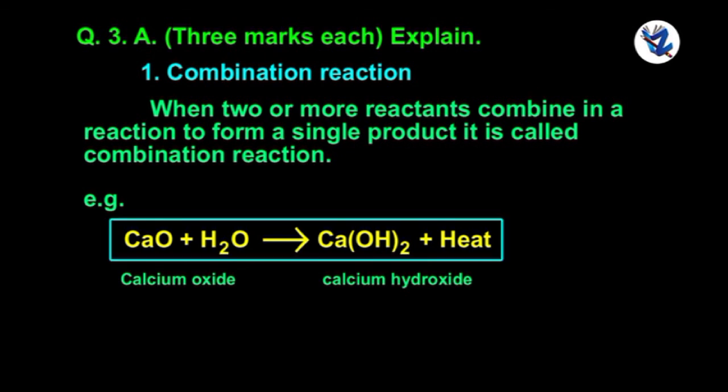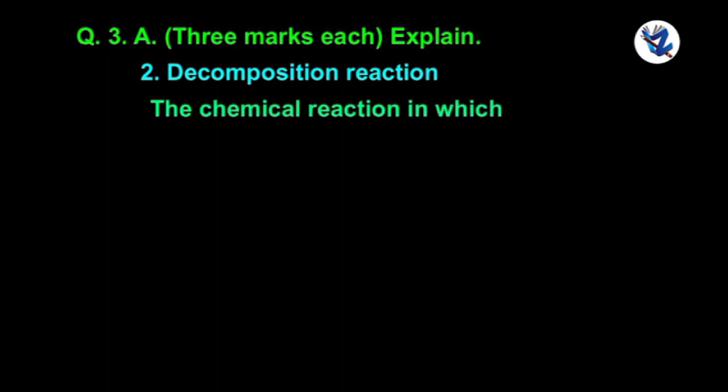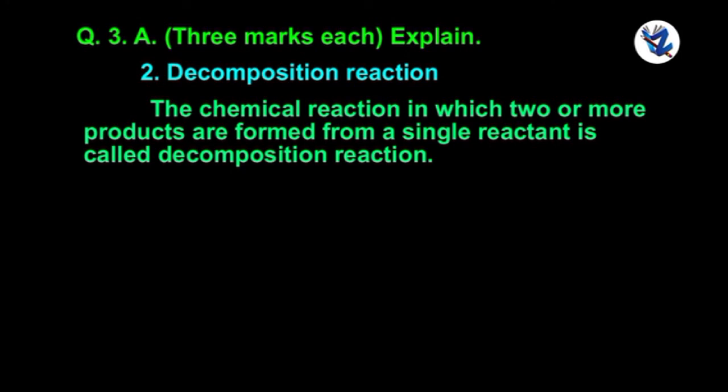For example, calcium oxide plus water gives calcium hydroxide. Then, decomposition reaction. The chemical reaction in which two or more products are formed from a single reactant is called decomposition reaction. For example, 2H2O gives 2H2 plus O2.